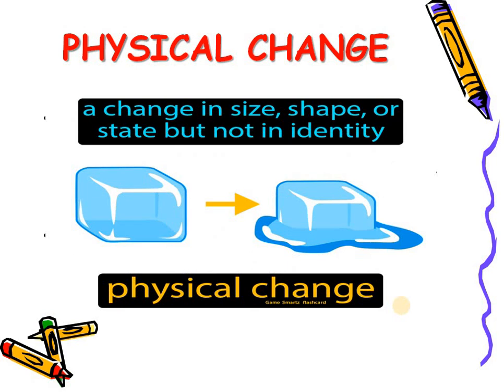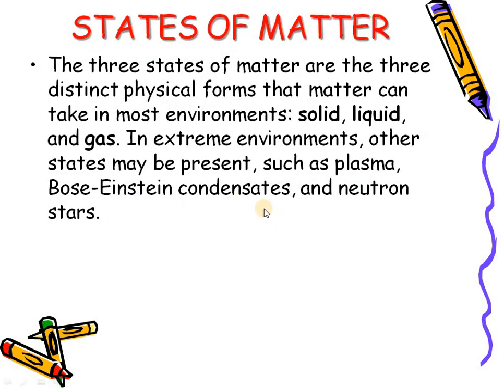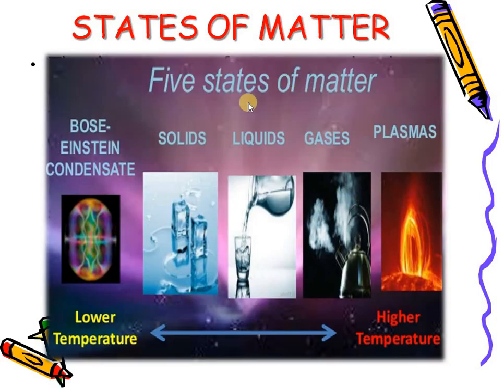This we have discussed. Now the states of matter. Generally there are 5 states, but mainly we discuss 3 states: solid, liquid and gas. These 5 states consist of plasma, Bose-Einstein, and other states also. So these are the 5 states of matter: solids, liquids, gases, this is our plasma, this is our Bose-Einstein condensed state. The condensed state is a super cool state. This is your plasma state.